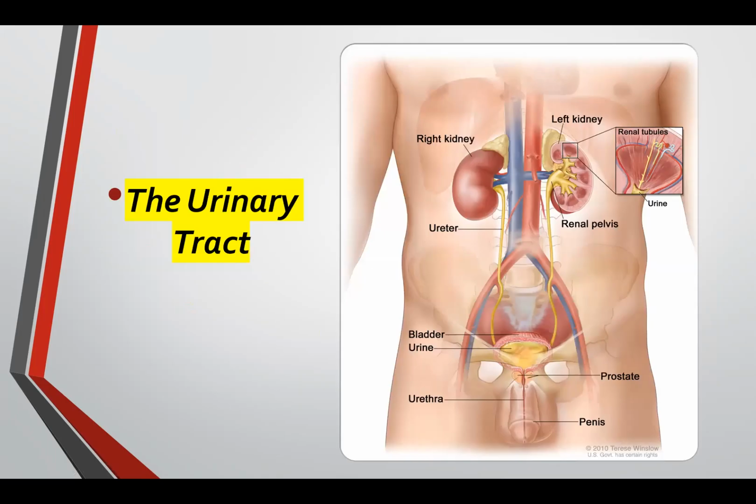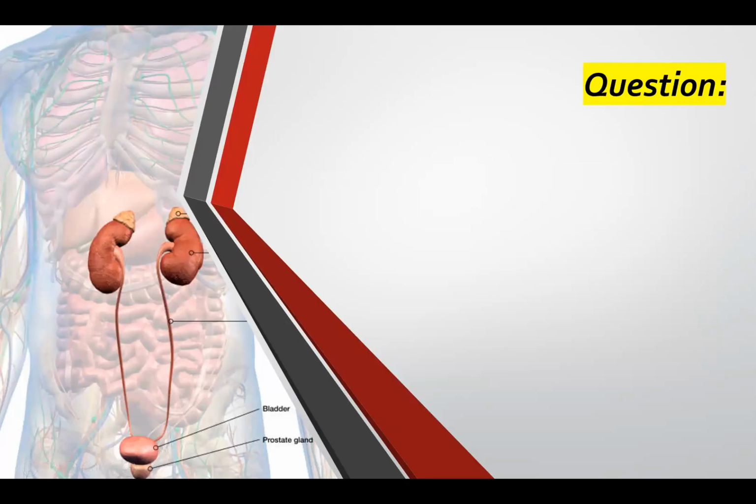Okay, so remember this, the urinary tract. We have the kidneys, we have the ureters, we have the bladder, we have the urethra. So remember the muscles that I talked about here. What do you call the muscles again? Let's see if we have it here.